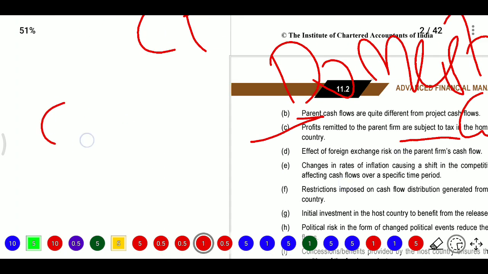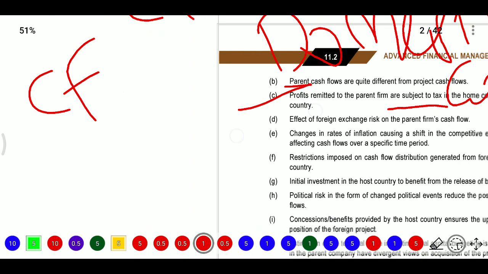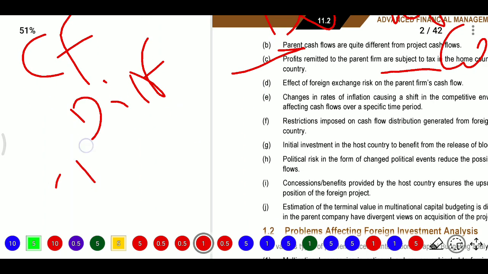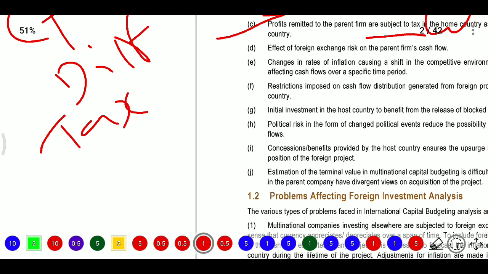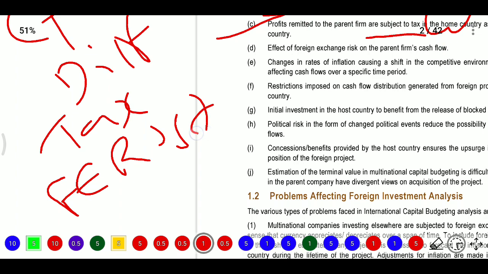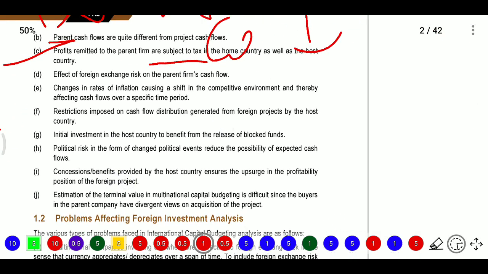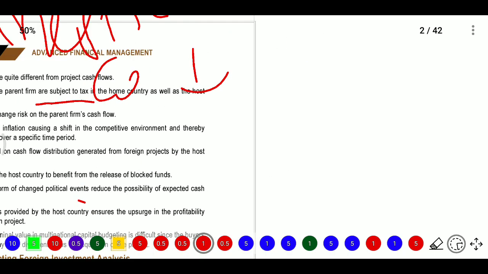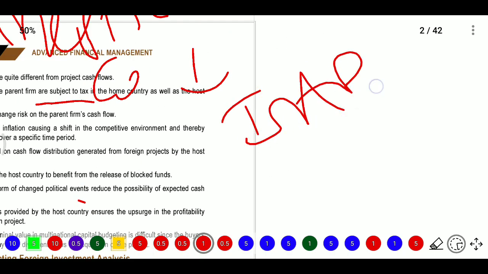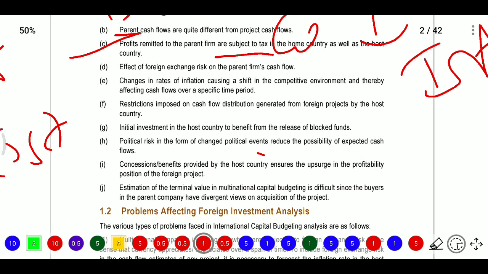So firstly, we discussed cash flow risk, where there may be differences in cash flows, and tax issues. After that, foreign exchange risk. After that, changes in the rate of inflation causing a shift in the competitive environment and thereby affecting cash flows. So another one is inflation risk. After that, restrictions imposed by the host country on the distribution of cash flows generated from foreign projects.